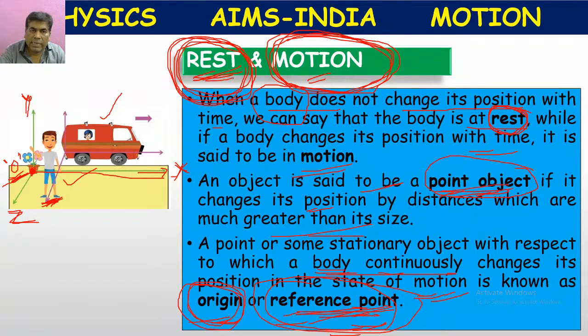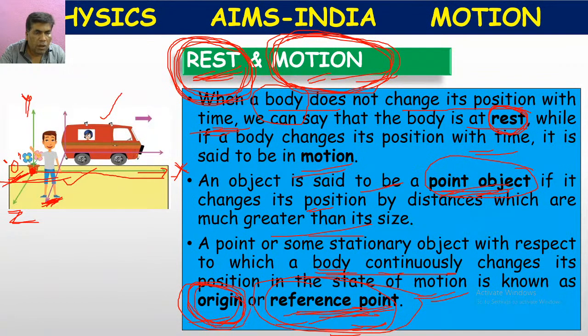So while describing rest or motion, we have to take the help of time. With respect to time, we can tell whether the body is at rest or in motion. Not only time, we also have to consider the origin.